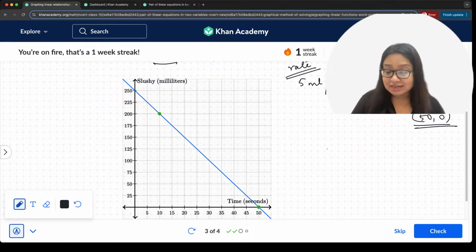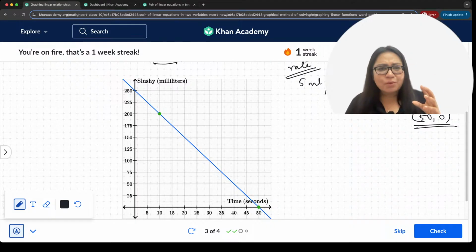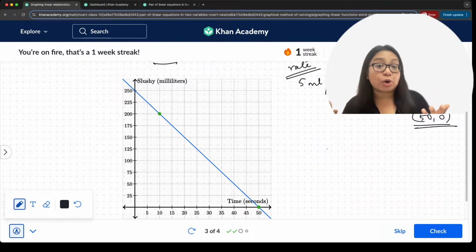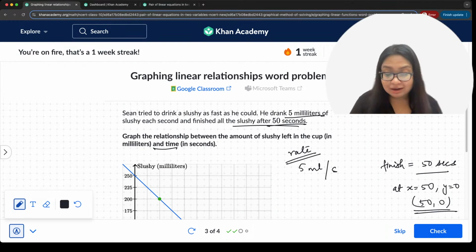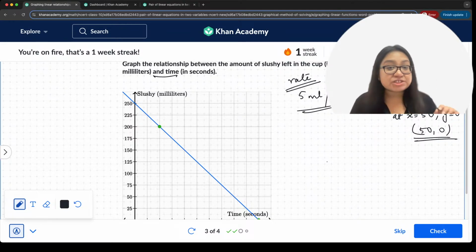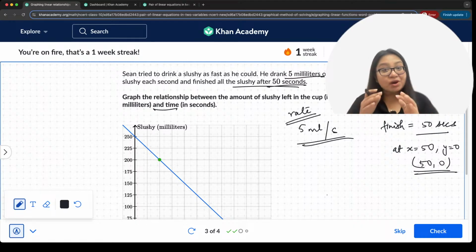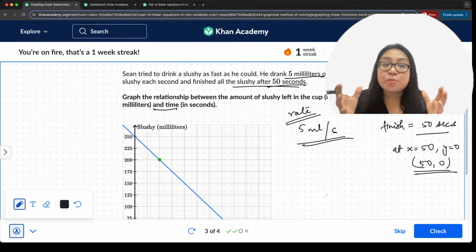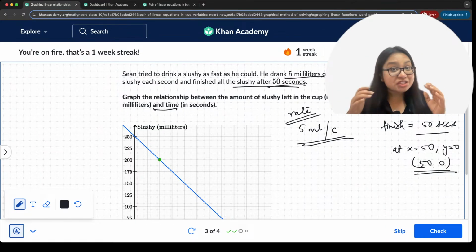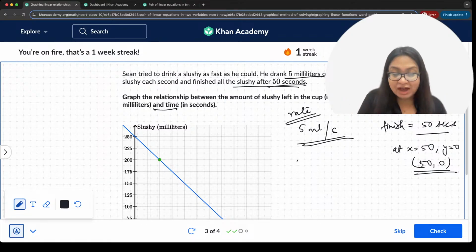Now the next point. Well, what happened at t equal to 0? It's a very good idea to look at points that are at the end, the extreme points. Here the rate at which slushy is being drunk is 5 milliliters per second. If he took a total of 50 seconds to drink, then how much was the original slushy? 5 ml in 1 second, so in 50 seconds, 5 into 50.